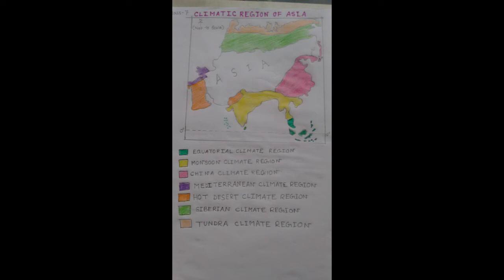In the previous class, we have already discussed the equatorial climate region, monsoon climate region and China type climate region. And today I will discuss the other four climate regions, and first of all I will discuss the Mediterranean climate region. So let's start with this climatic region.